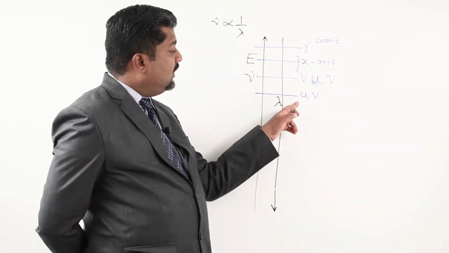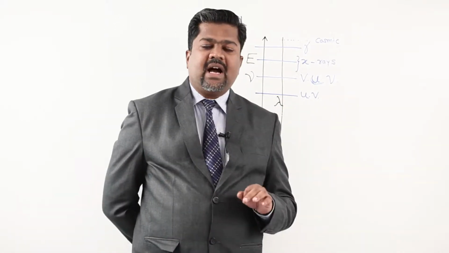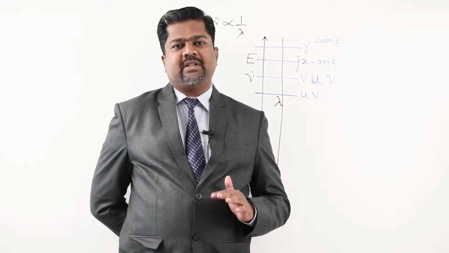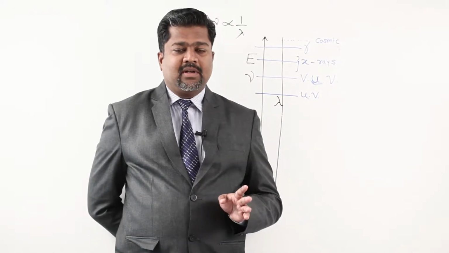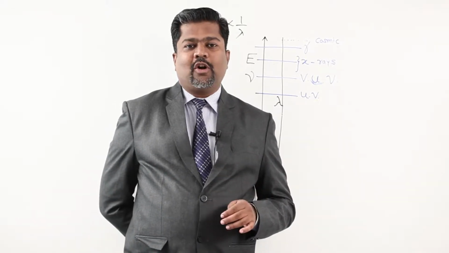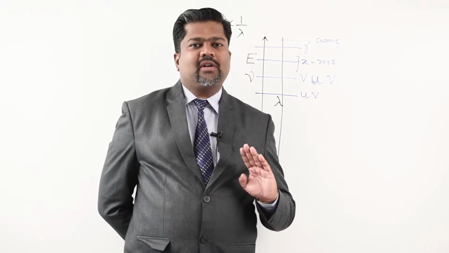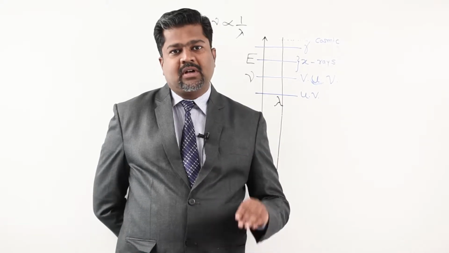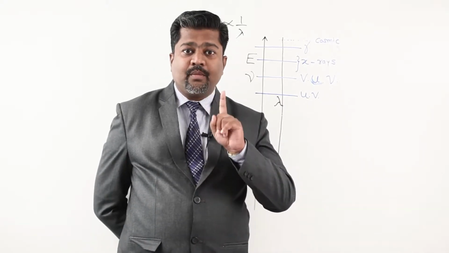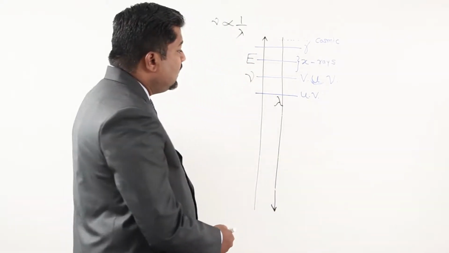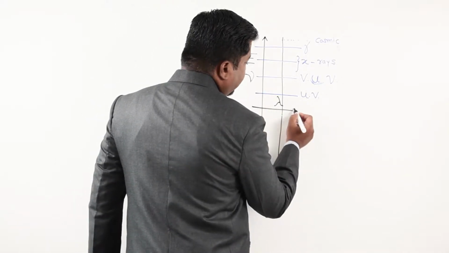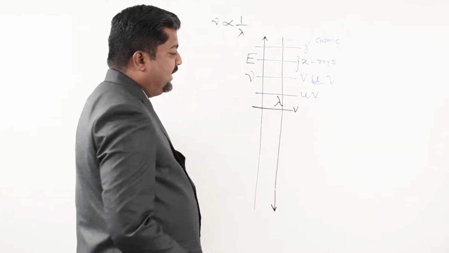So here the lower series, we call this ultraviolet radiation, which is not visible. In many TV advertisements, you observe that they show ultraviolet in violet color. No, it does not have any color. We are not able to observe ultraviolet radiation with our normal eyes. Then we get a series of radiation we call V.